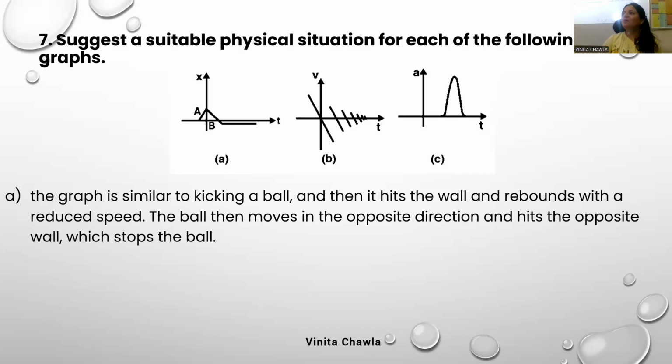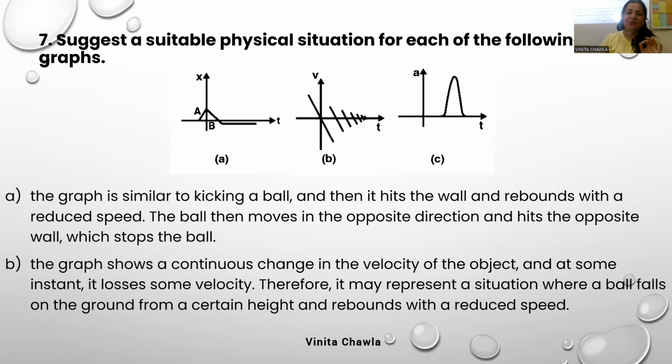अच्छा, नेक्स्ट ग्राफ, वी हैव अ vt ग्राफ नाउ, बॉल बाउंसिंग ऑन द ग्राउंड, ओके. कंटिन्यूअस चेंज हो रहा है वेलोसिटी में, at some instant it loses some velocity, therefore it may represent a situation where a ball falls on the ground from a certain height and rebounds with a reduced speed. ground पे गिरी और फिर बाउंस हुई, reduced speeds, ultimately धीरे धीरे करके वो जीरो होता जा रहा है.